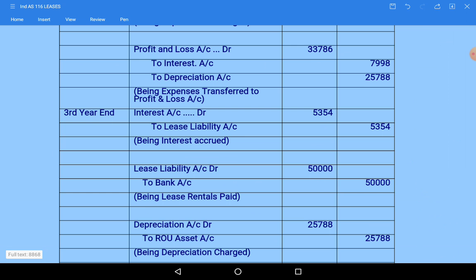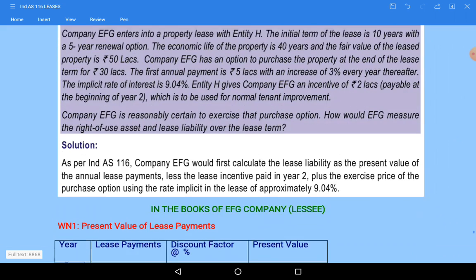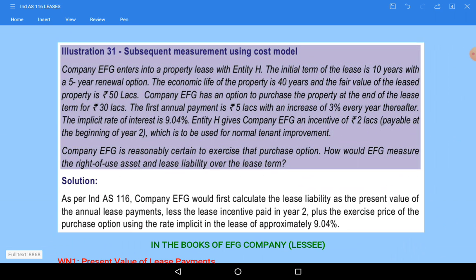Till now I made it a little bit faster because that is revision. From here on we will go slower because we are going to deal with a new question now, so that you understand each and everything. Wherever calculation parts are there, whoever is watching the video, solve the problem along with me, so that you need not wait till the end of the video and go back to do the problem.